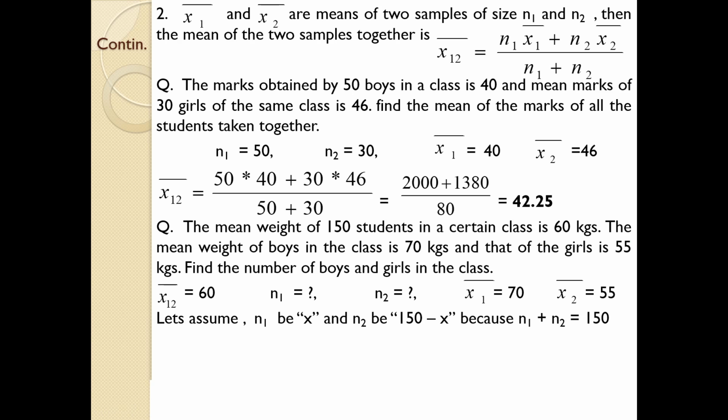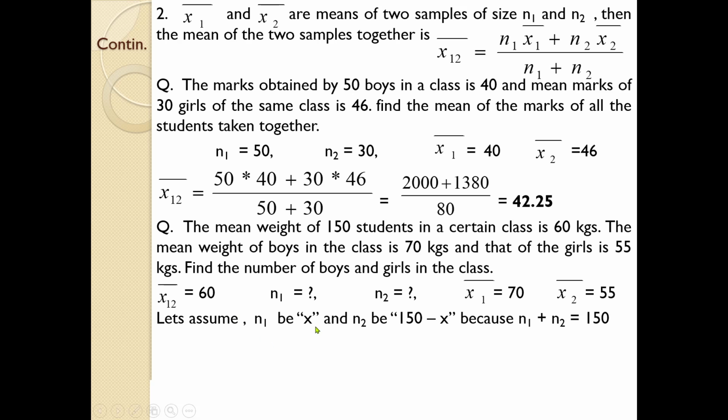Before substituting the details, you need to assume that the total number of students is 150. We are asked to find the two groups within that 150, boys as well as girls. We don't know the details of boys and girls, so let n1, meaning boys, be x. You can use any variable or any method you like. For the time being I am using this.